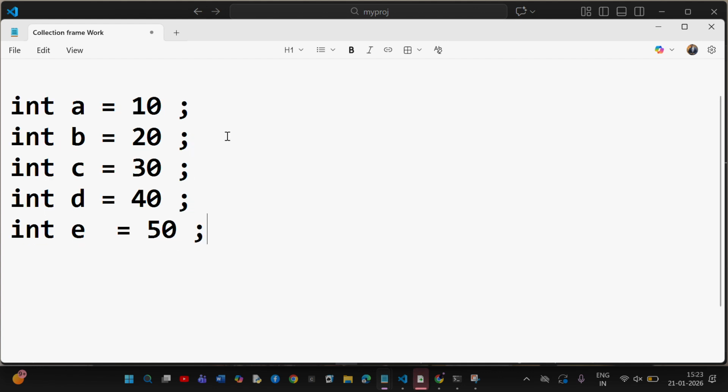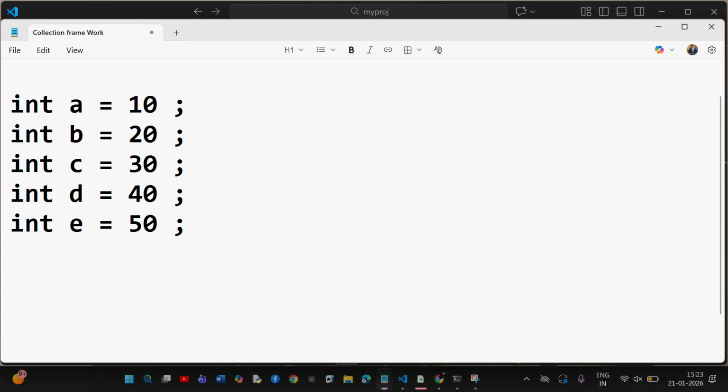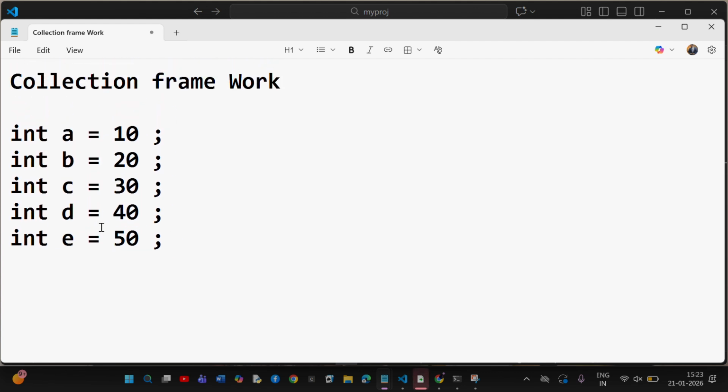Now, if I want to store 5 data, how many variables are required? 5. If I want to store 10,000 data, how many variables are required? 10,000. Is it easy to create? Tough. Is it easy to access? No. By using the variable approach, it is very tough to create, and it is very difficult to access.